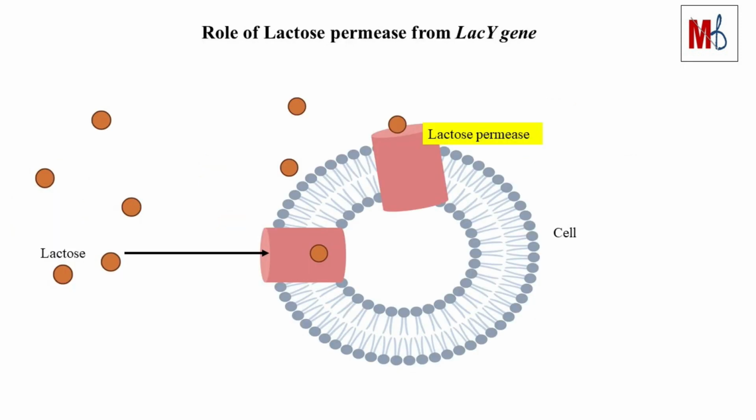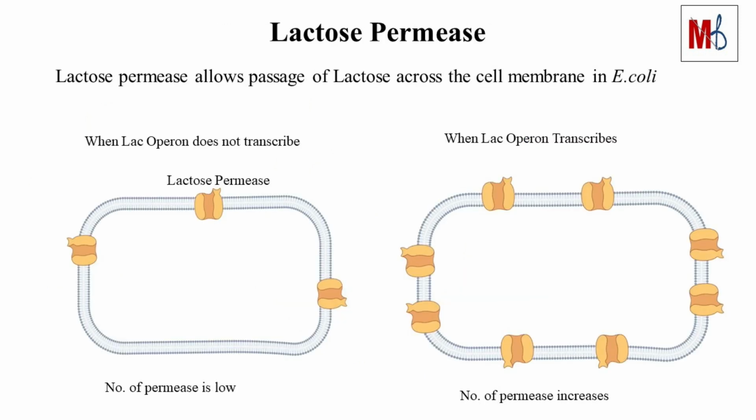In this slide, you can see, the enzyme permease encoded by lacY, which helps in the transport of lactose into the cell. Here, the permease acts as a transport molecule for lactose. When Lac Operon is not transcribed, the number of lactose transport molecules will be negligible, that means now no lactose can enter inside the cell. In the second case, when Lac Operon transcribes, it forms a greater number of permease, or transport molecule. Now more lactose can enter, and then be metabolized by the E. coli.